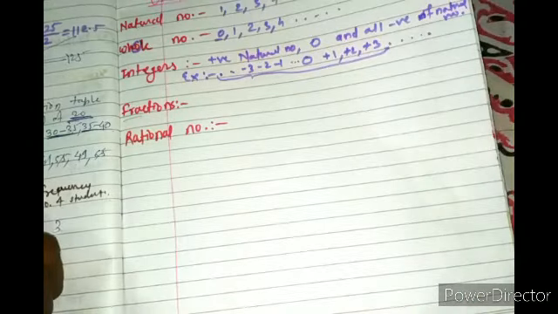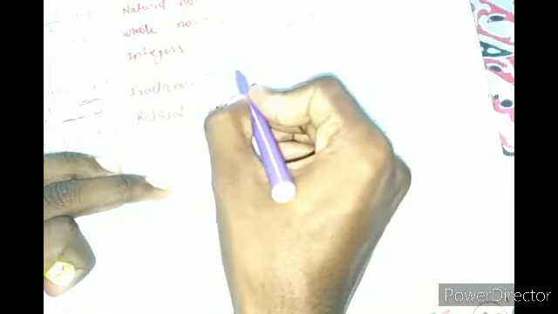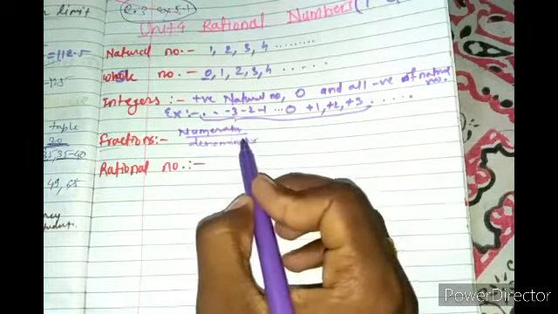Now the next topic is what is a fraction. So fraction, you know that where there is a numerator and denominator, it is a fraction. But which type of numbers are in this numerator and denominator?